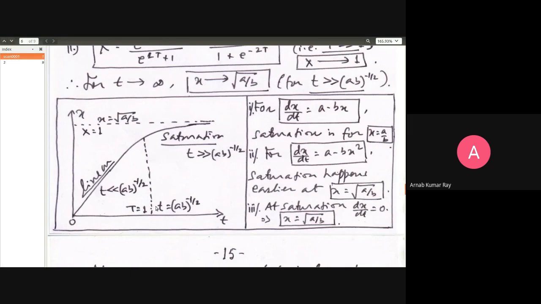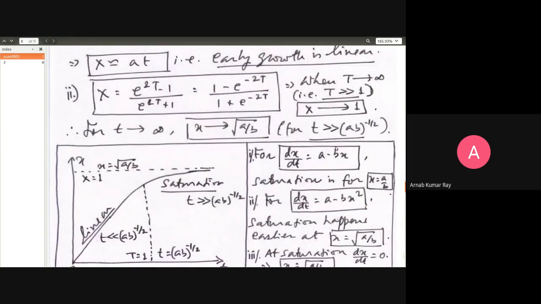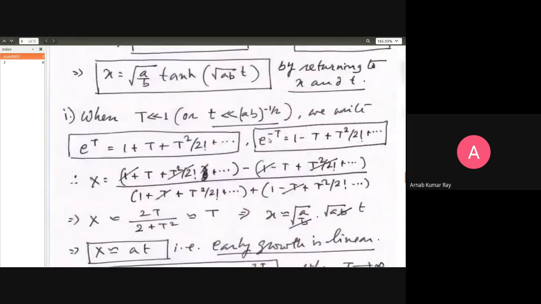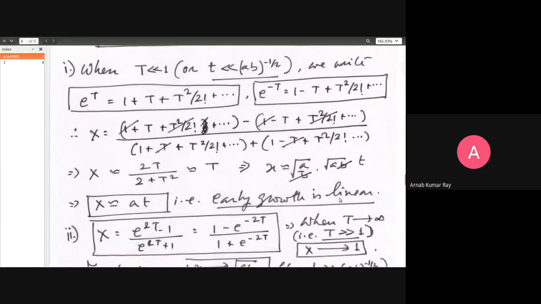Then, when you come to this capital T equal to 1, or small t is equal to ab raised to minus half, thereafter there is a different kind of dynamics. The same system will show a different kind of dynamics. Why at capital T? Because this linear behavior has been obtained under the approximation that you can neglect the higher powers of T. That you can do only when your capital T is very much less than 1.